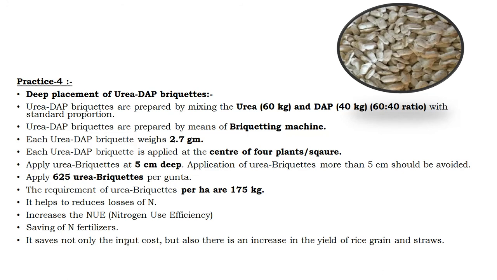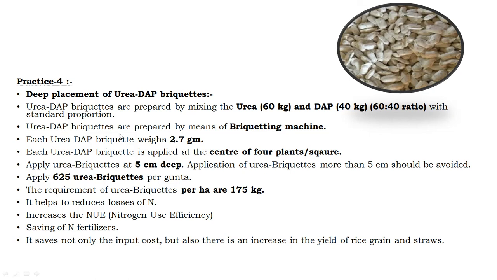Next one, that is practice number 4. This is a major one, especially related to the nutrient requirement, and this technology, that is urea DAP briquettes application or placement, should be included in the SIRA, that is practice number 4. Urea DAP briquettes are prepared by mixing urea 60 kg and DAP 40 kg, that is a 60 to 40 ratio, with the standard proportion.